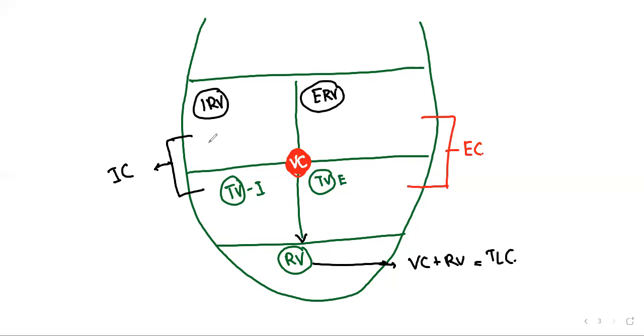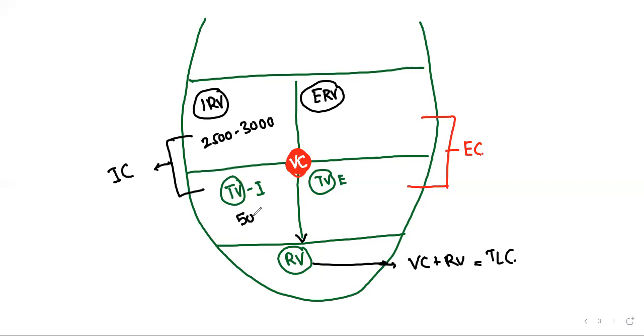So IRV, how much is it going to be? 3000 to 3500 ml. As for ERV, 2500. Wait, I made a mistake here. So, okay, 2500 ml to 3000.